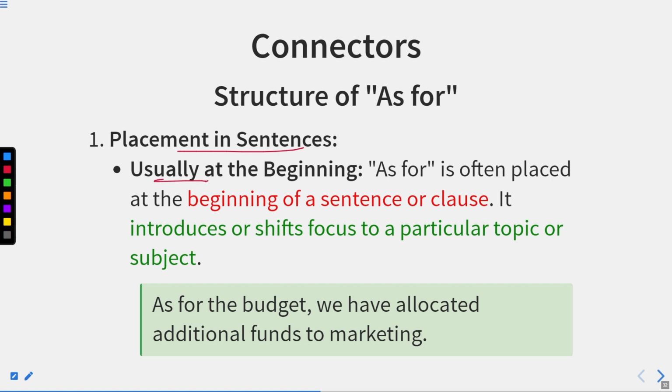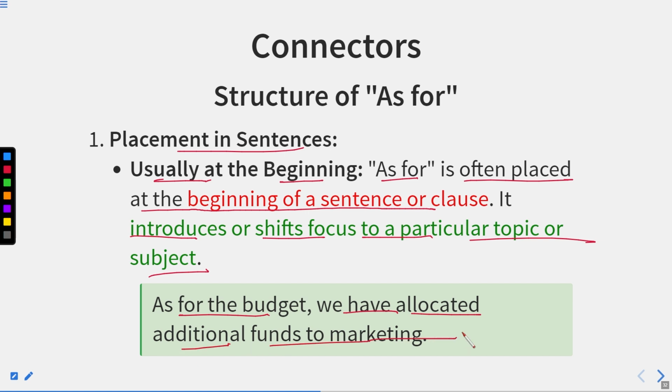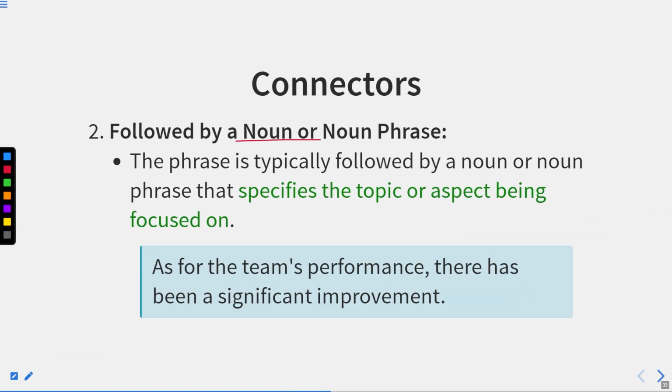Placement in a sentence, usually at the beginning. As for is often placed at the beginning of a sentence or clause. It introduces or shifts focus to a particular topic or subject. As for the budget, we have allocated additional funds to marketing. So as for the budget, it means if we talk about the budget, we have allocated additional funds to marketing. Now, followed by a noun or noun phrase.